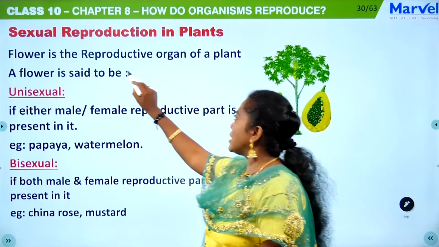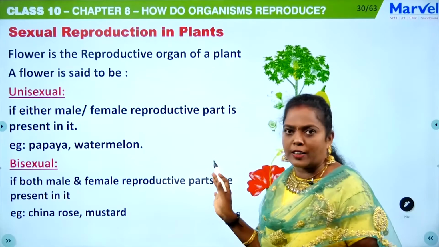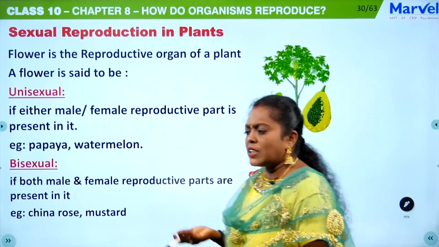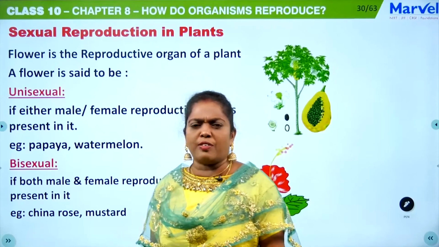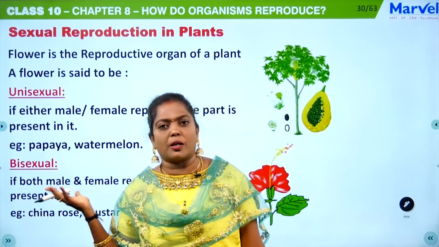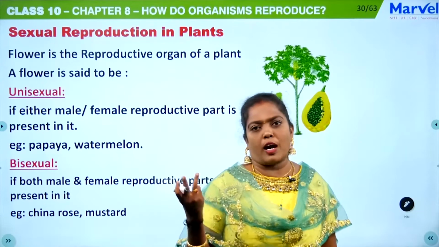The flower is the reproductive organ of a plant. Okay, so which is the reproductive unit? The flower. All these things like root, stem, and leaf are vegetative parts. Only the reproductive part is the flower.